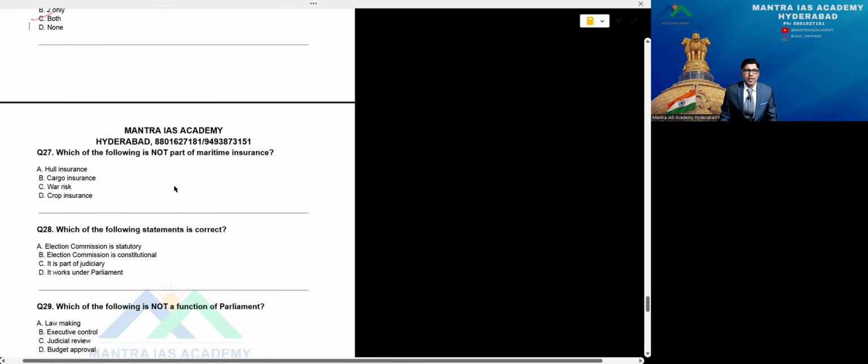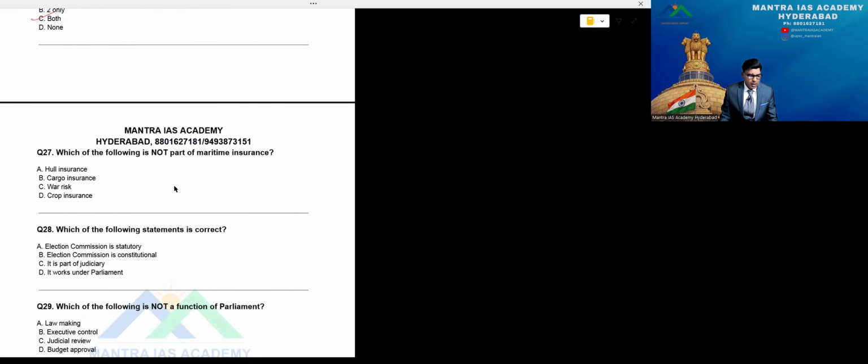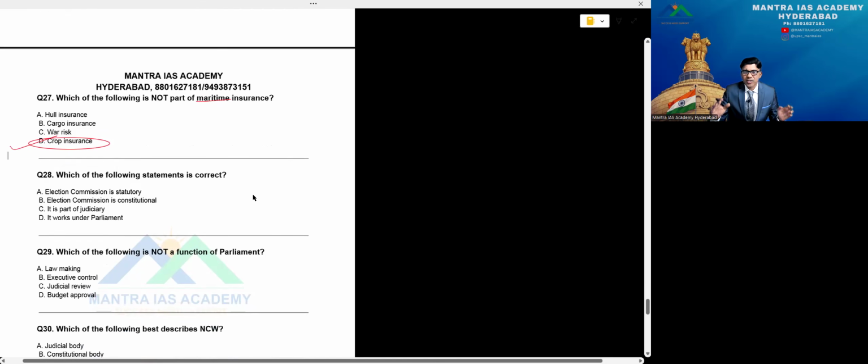Which of the following is not part of maritime insurance? Hull insurance, cargo insurance, war risk insurance, crop insurance. These are what you can say. I'm talking about maritime, but these crops are agricultural. So this does not belong to that one, beta. So the Government of India has taken a very big step. Maritime security, in fact, insurance, I covered in my previous video.